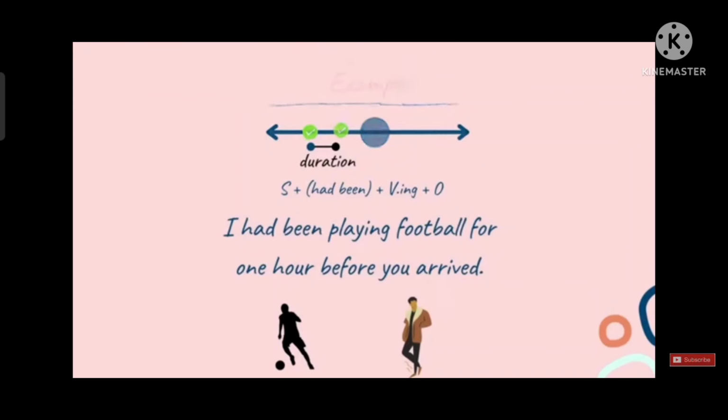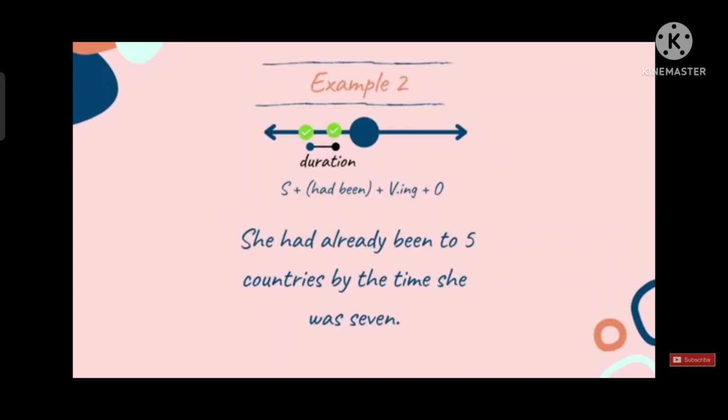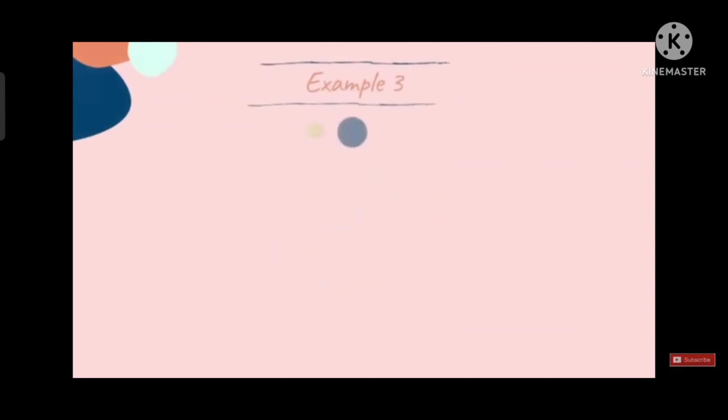Now, let's look into the next example. She had already been to 5 countries by the time she was 7. Here, the previous activity of traveling to different countries was going on until the next activity of she turning 7 happened.